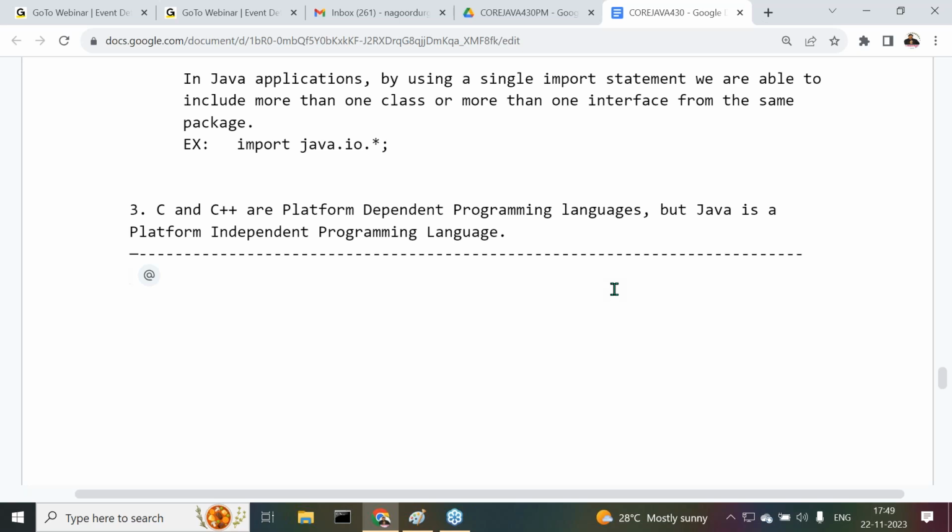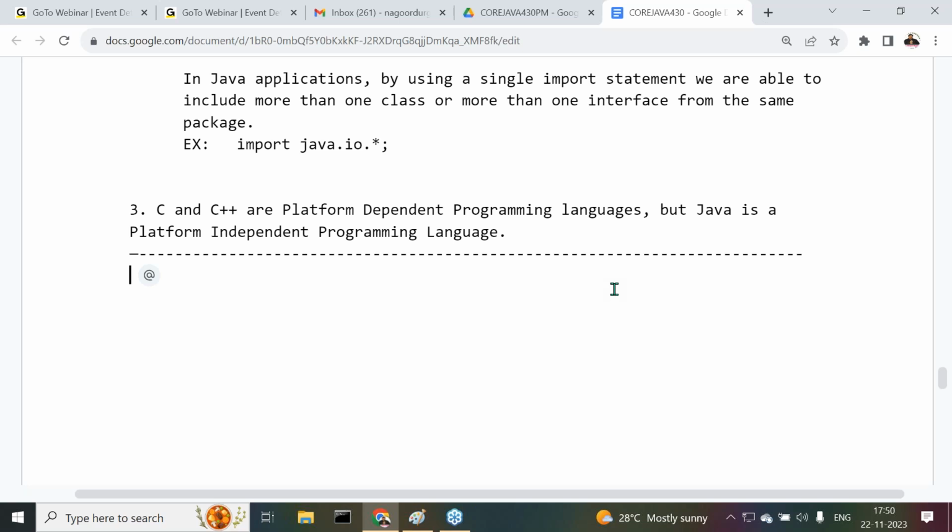This point is important. Of course, this is one of the discussions going on outside. Everybody is thinking about it. Simply, people are saying definitions only for platform dependent and platform independent. But how they are platform dependent, how they are platform independent, people are not aware of. So here we have to understand the points. Now come to the point here.